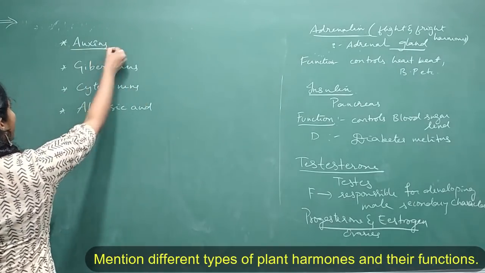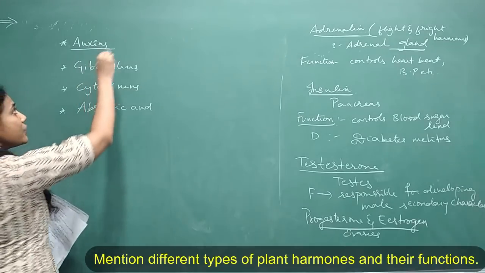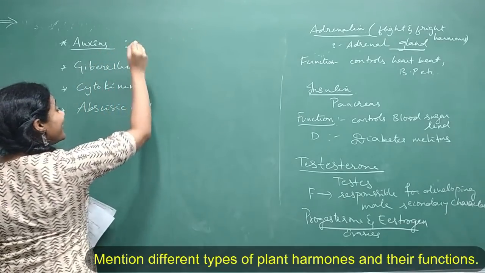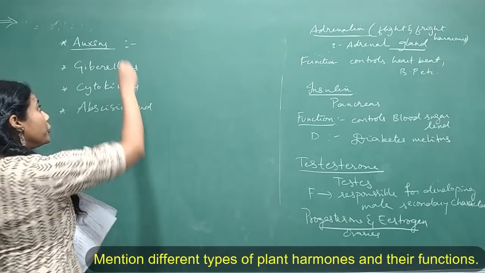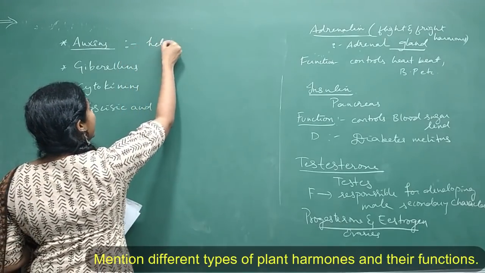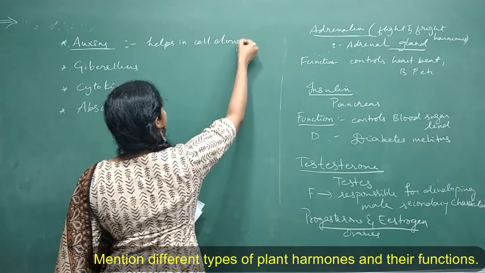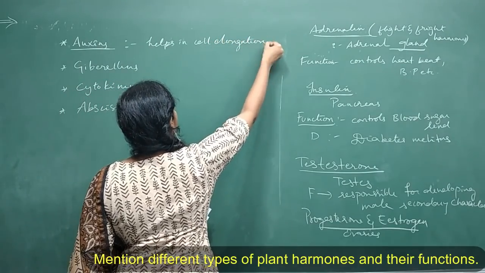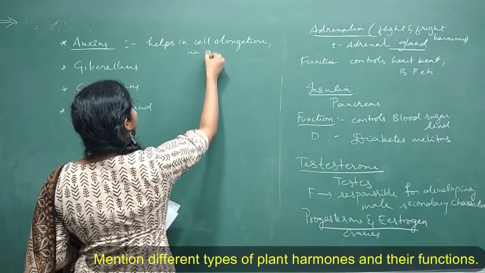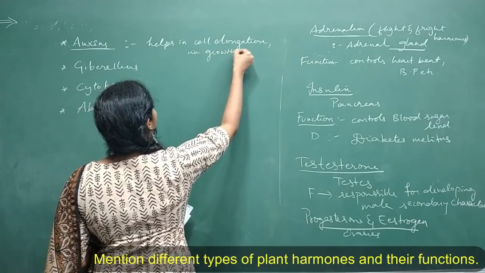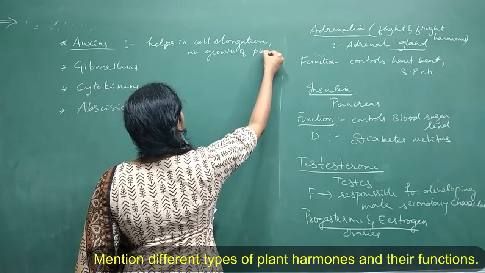So now you must know their function. So what does the auxins do? Auxins help in a growth of a plant. It actually helps in cell elongation, or I can say in growth of plant, right?